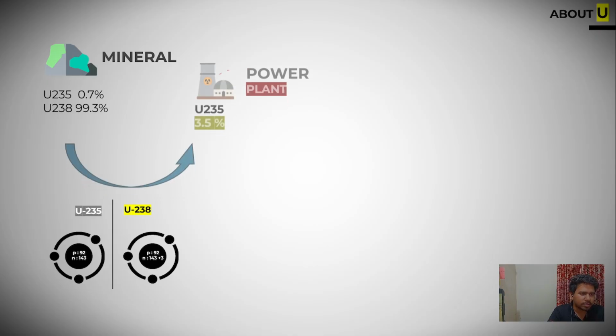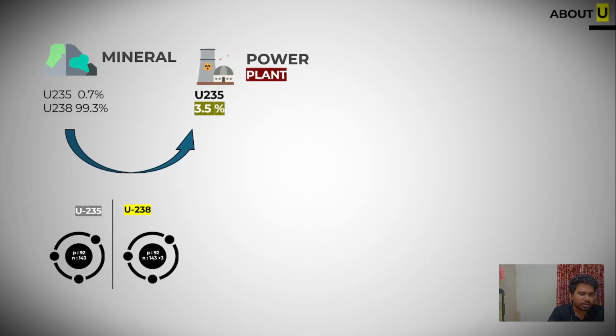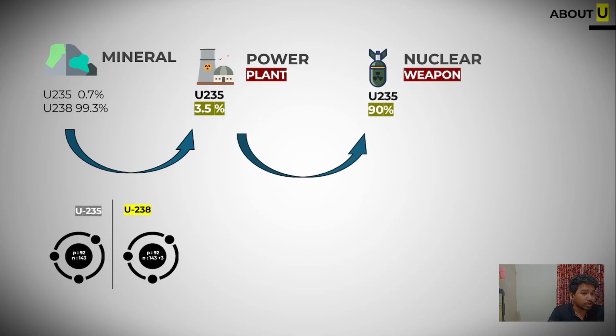For a power plant, we need uranium-235 at approximately 3 to 5%. For a nuclear weapon, we need it at close to 90%. So why is uranium-235 needed? To understand it, we have to understand how we can get energy from these radioactive materials. We get it by the fission reaction.